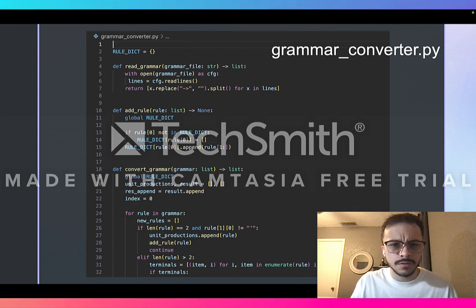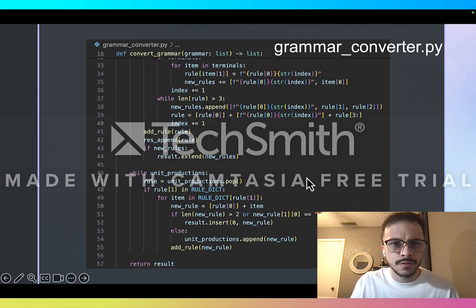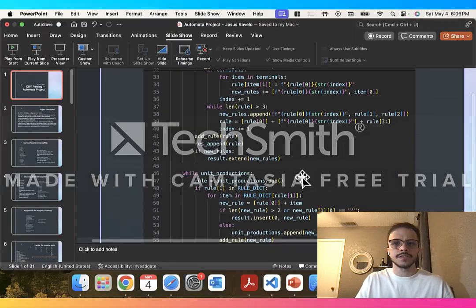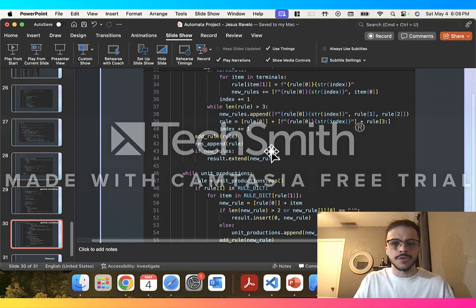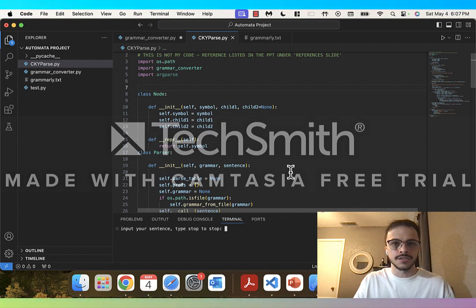Sorry, I thought there was something else I wanted to cover up on here. Yeah, this is essentially the parser that is used, and that I use to check whether the sentences I created were accepted or not accepted. And so I'm just going to go ahead and bring that up and just show what that looks like.